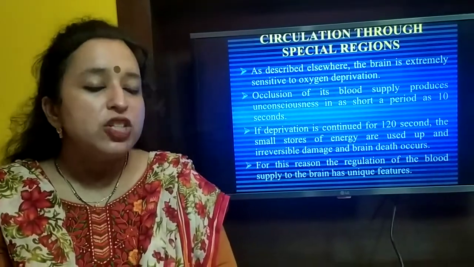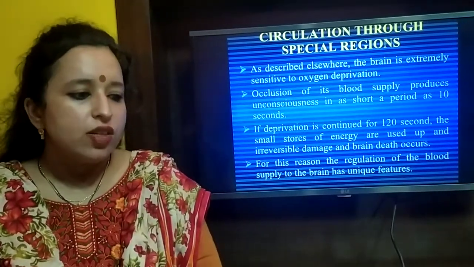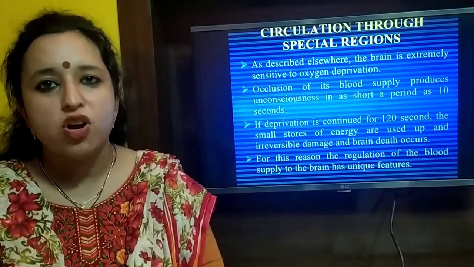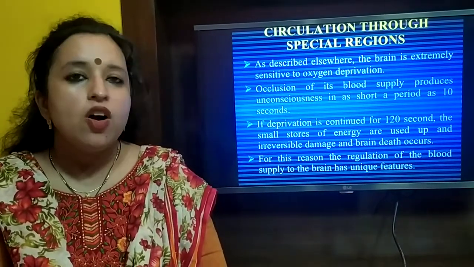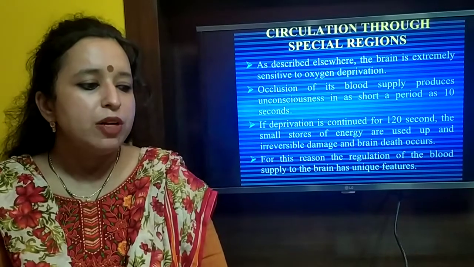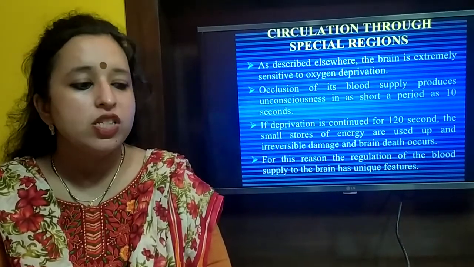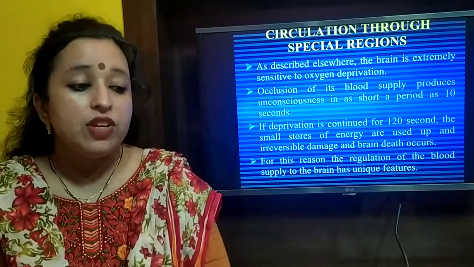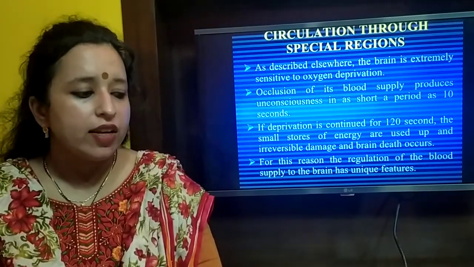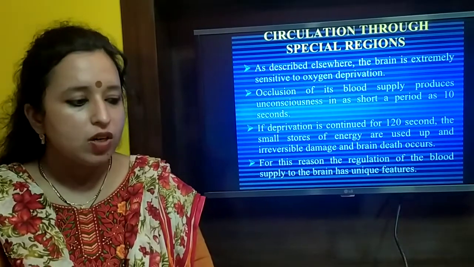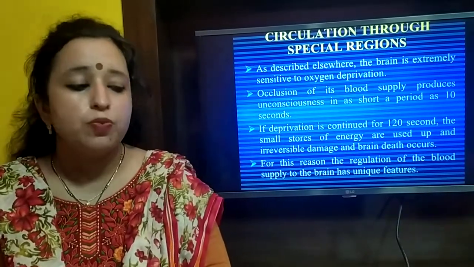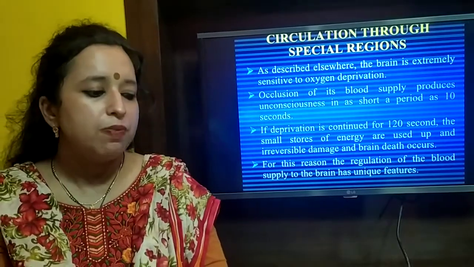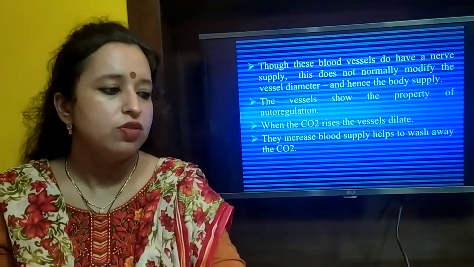Now there are some special regions where we are going to discuss the circulation, like the brain. The brain is extremely sensitive to oxygen deprivation. An occlusion of its blood supply produces unconsciousness in a short period of 10 seconds. If deprivation is continued for 120 seconds, the small stores of energy are used up and irreversible damage to the brain takes place. For this reason, the regulation of the blood supply to the brain has unique features.